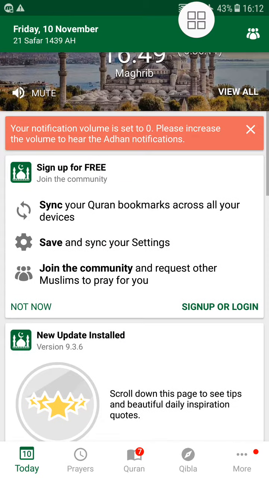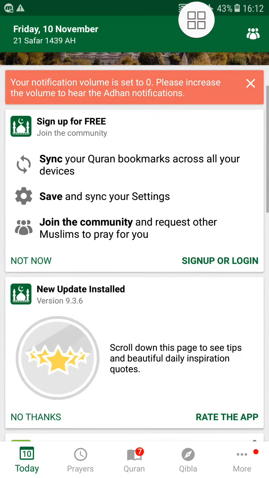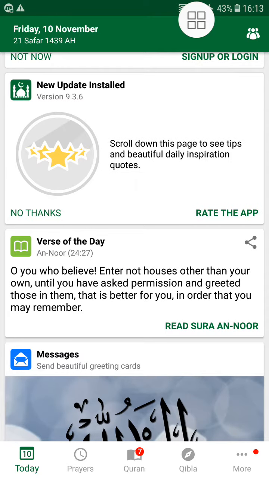Now this is the premium version. I am not using the general version. This is the Pro version of Muslim Pro. So what I would suggest is, if you are really interested, then you can buy this app. Not that expensive.